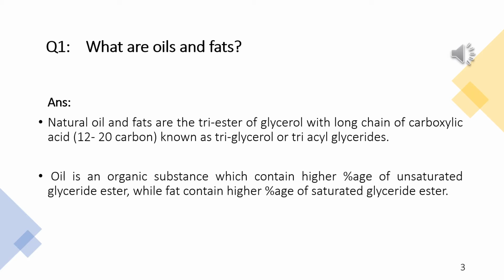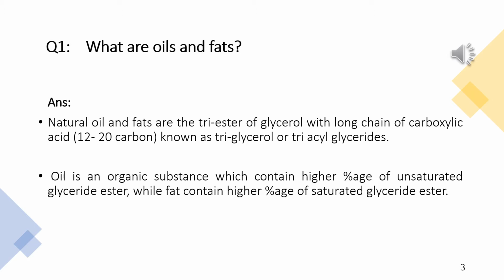So what are oils? Oil is an organic substance which contains a higher percentage of unsaturated glyceride ester, while fat contains a higher percentage of saturated glyceride ester. So what is the difference between oils and fats?